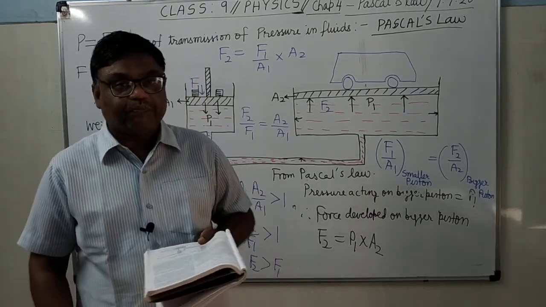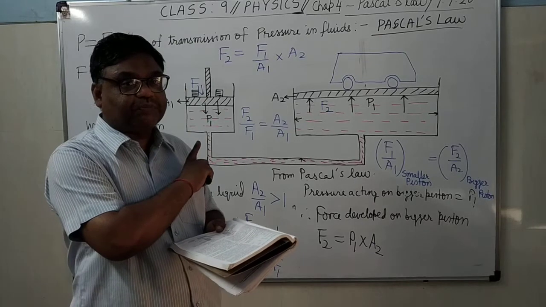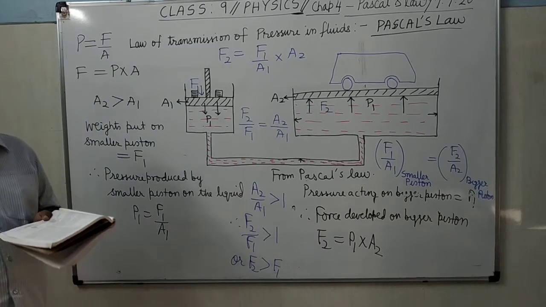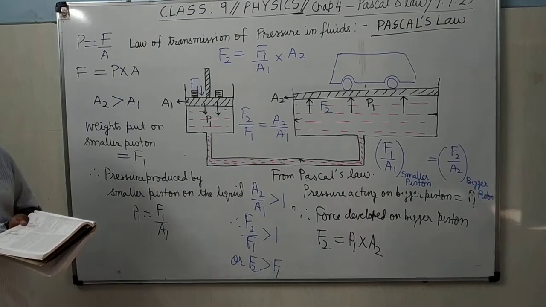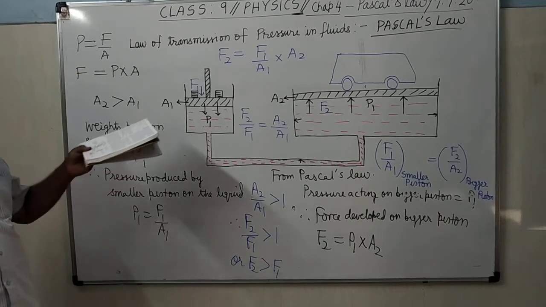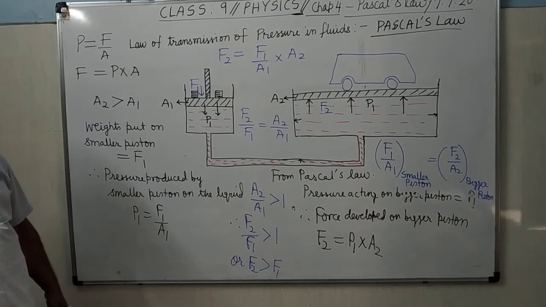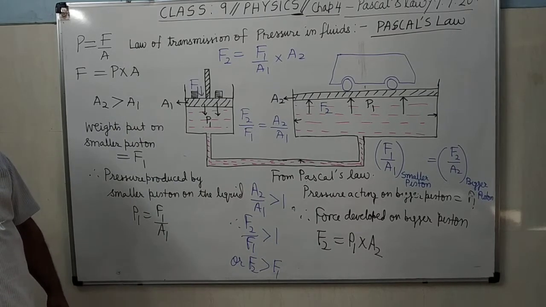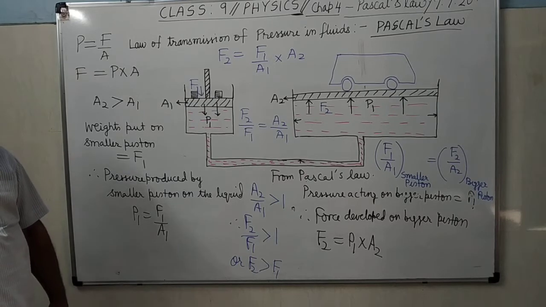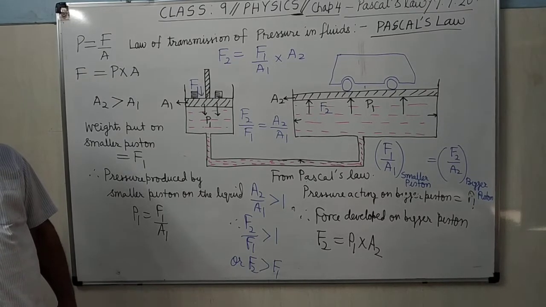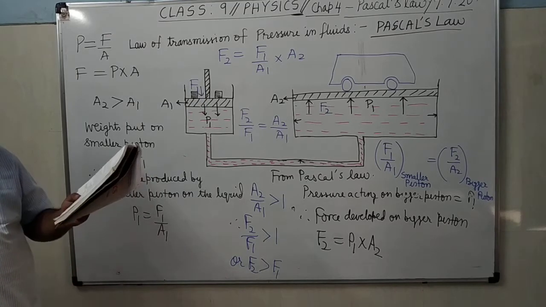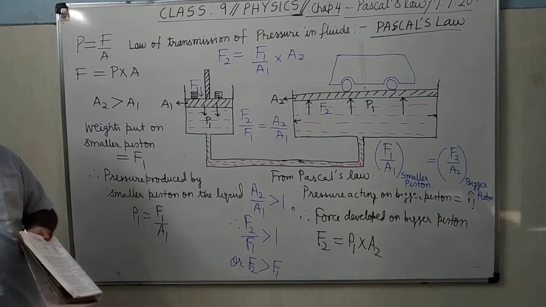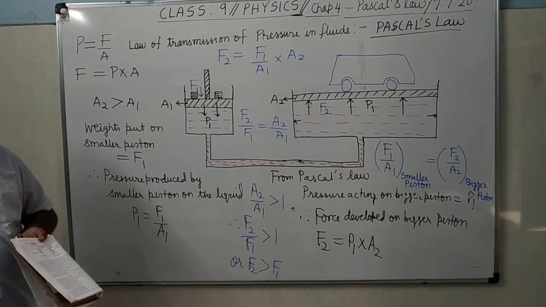These examples are based on the same principle. Only the constructional setup will be different. There may be a difference in the constructional setup, but the effort you will always apply on the smaller piston. Load will always be kept over the bigger piston. In every hydraulic machine, effort will always be applied on the smaller piston and load will always be kept on the bigger piston.